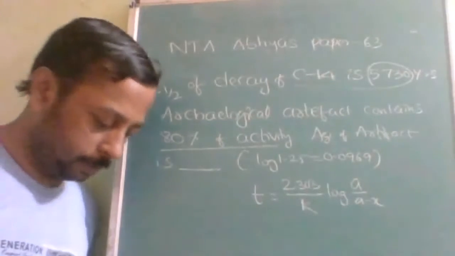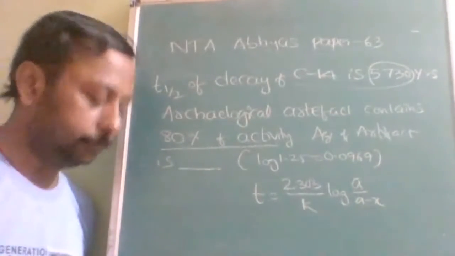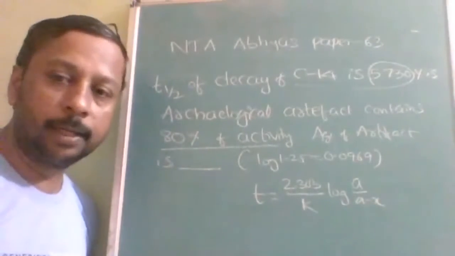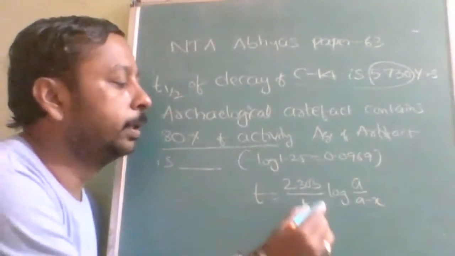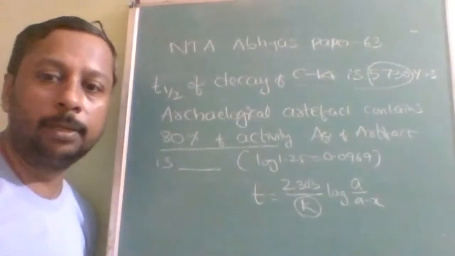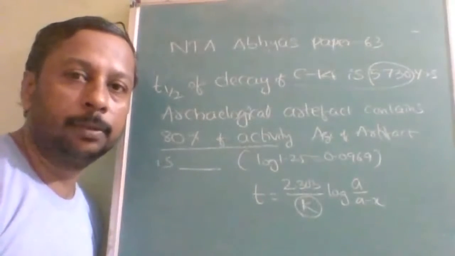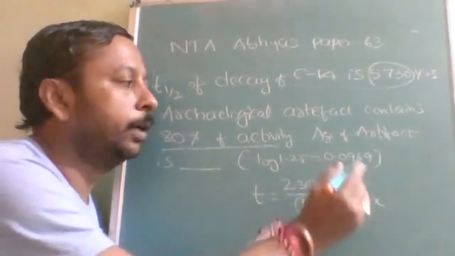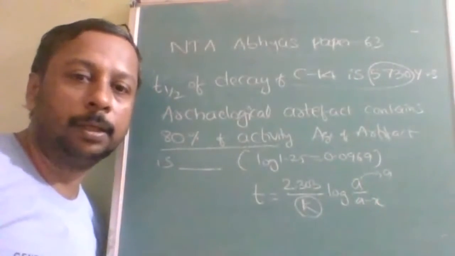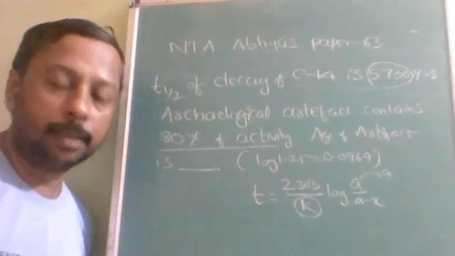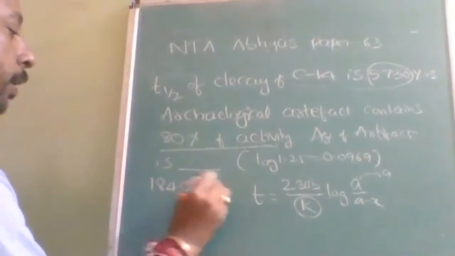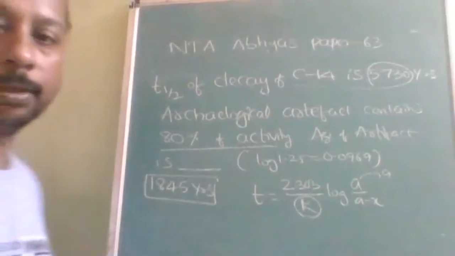So here what do we require? We require only K. That K we can find out by 0.693 upon T half. After that, you can take 100% as A, and this will be 80%. Only 80% is left over. Therefore, whatever T you get is the correct answer. And you should get 1845 years. What is the answer? 1845 years. That is the age of the artifact.